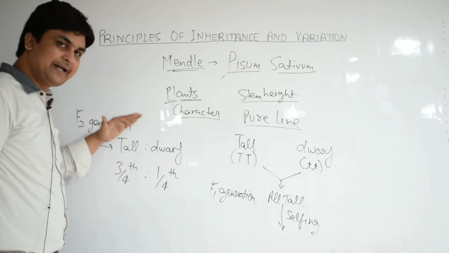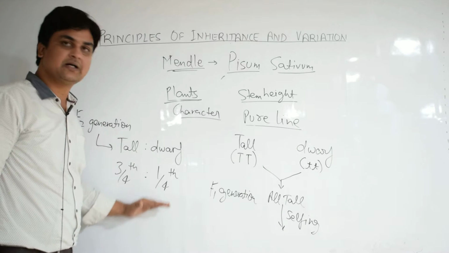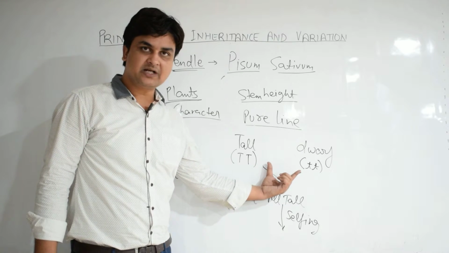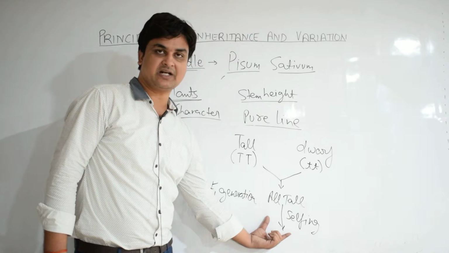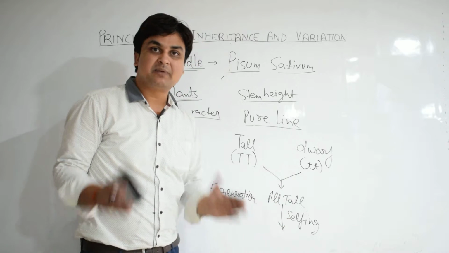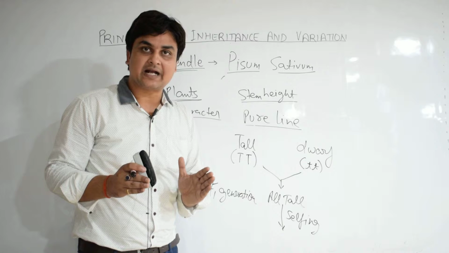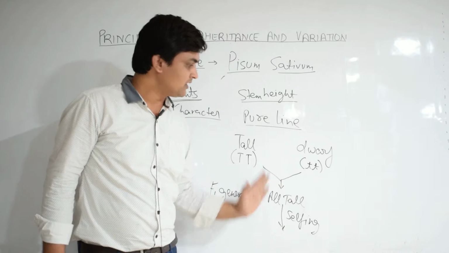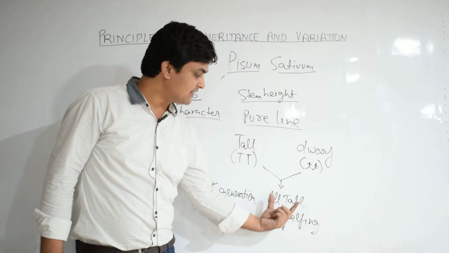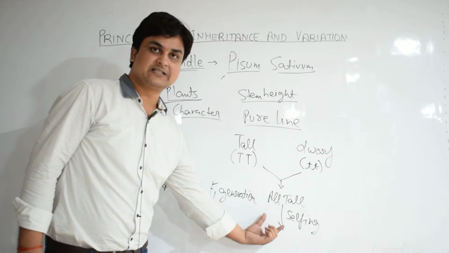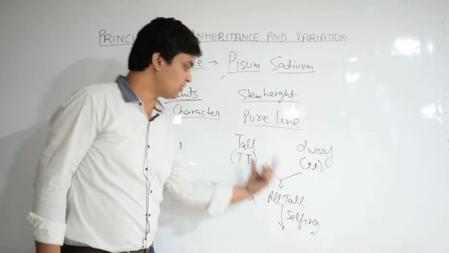Now what did he observe by these experimental results? First of all, he observed that in the first filial generation, there was presence of only a single character, and that character was dominating the other character. So he devised the law of dominance from this particular result or analysis.